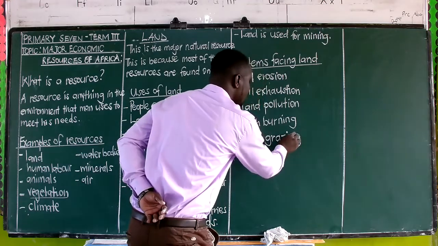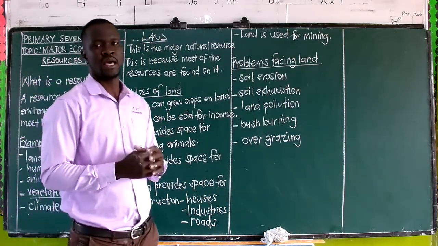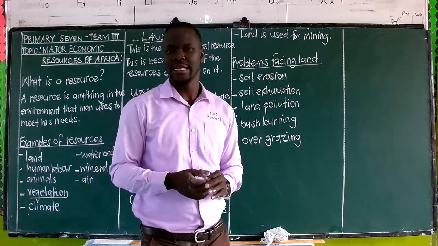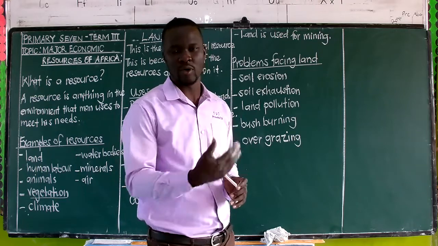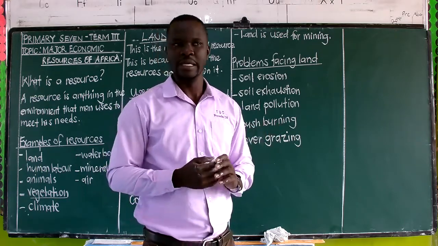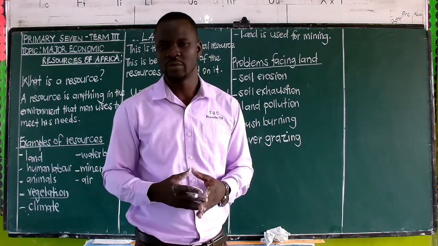Overgrazing: looking after cattle on the same piece of land, too many animals being grazed on the same piece of land. At the end of it, all the animals will eat up all the vegetation and the area remains bare, thereby being exposed to erosion agents, and the land will be affected.